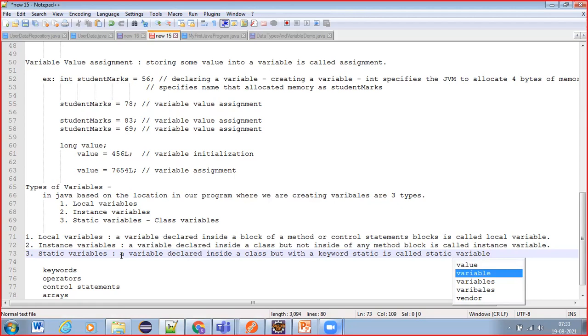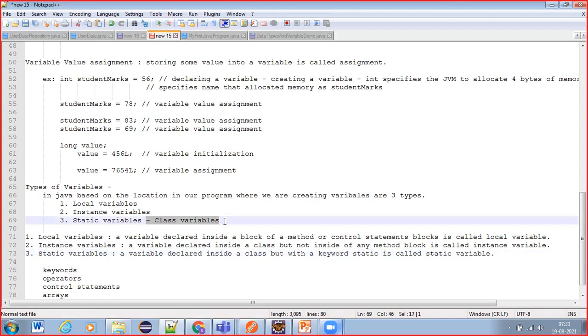Static variables are also known as class variables. Why do we call these class variables? All this we'll understand when we discuss static variables in detail in further sessions. Till then, just try to remember the statement.